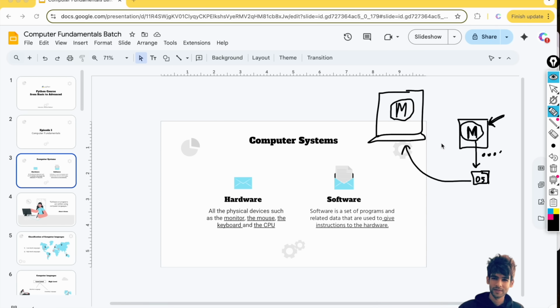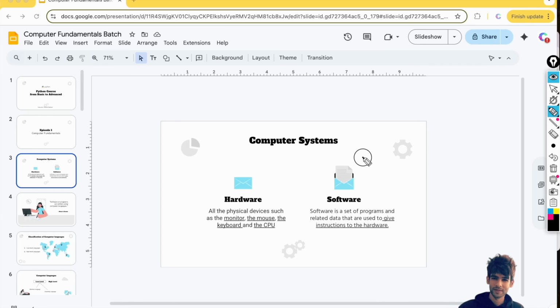So that's how software and hardware work. Basically you can consider it as a program through which you can connect with hardware, and this program is written in many formats. As we proceed further, you will understand how the computer understands these software programming languages.